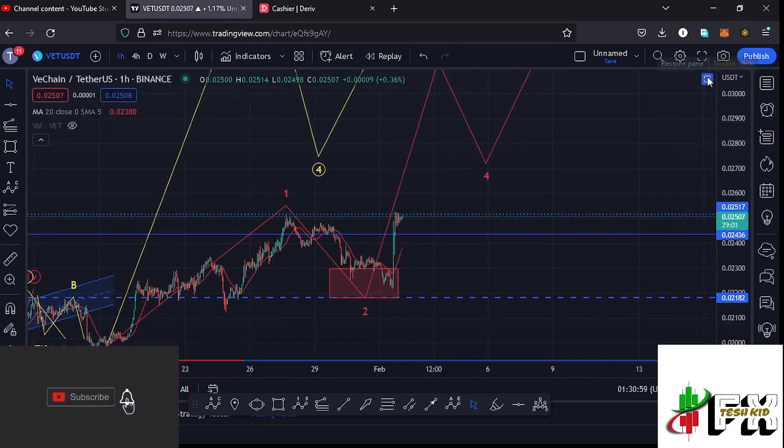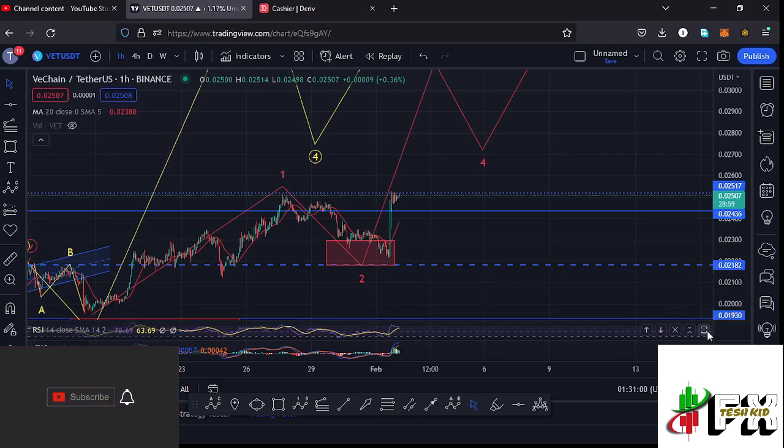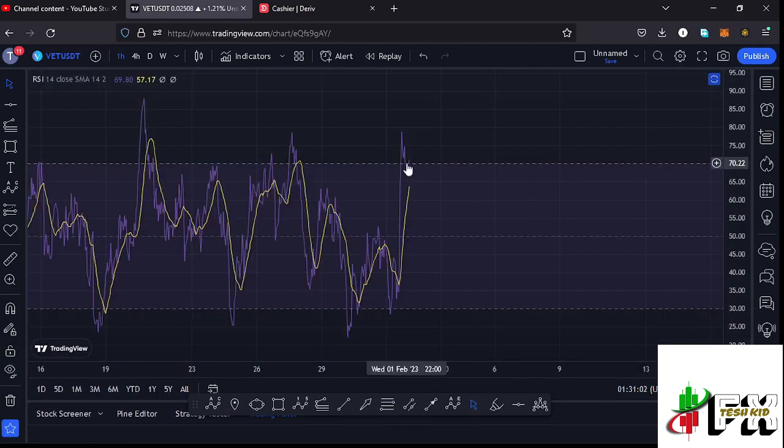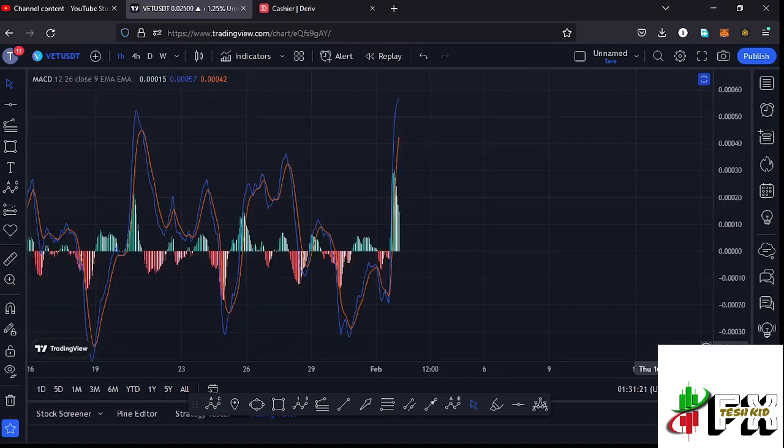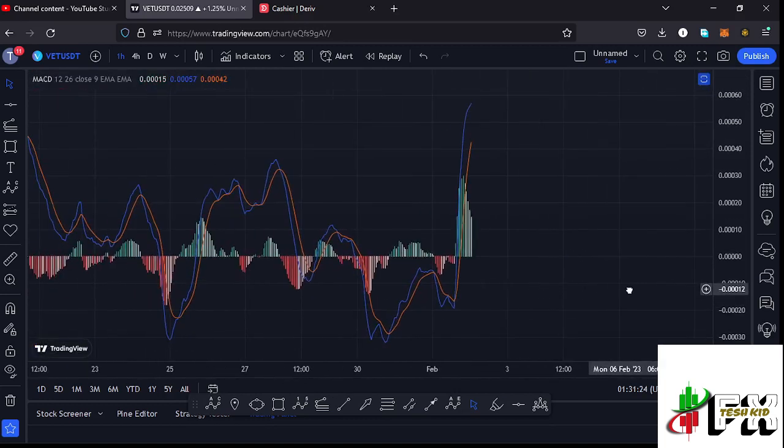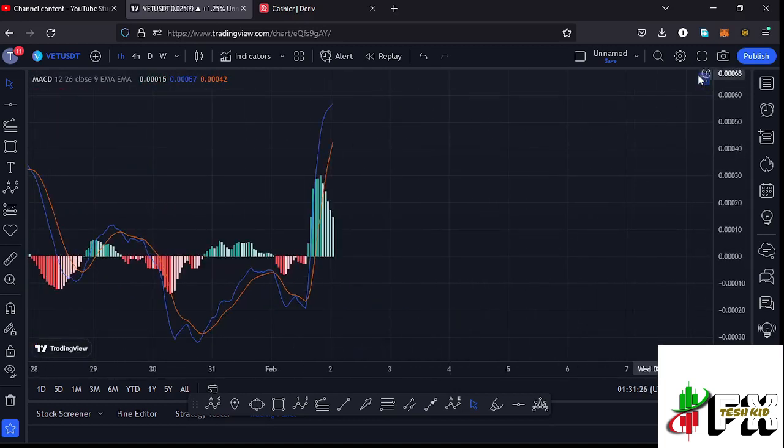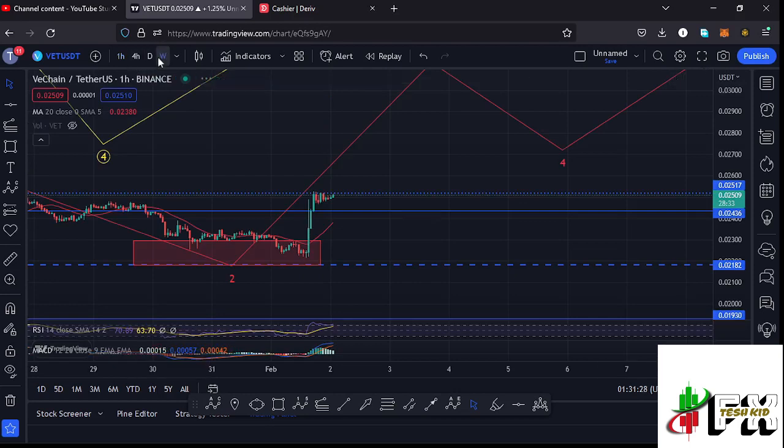And before I give you the long-term scenarios that I'm expecting to play out, allow me to first take a look at the indicators, where you can see that on the RSI we are trading at around the 70 mark, meaning we are almost getting into the overbought region, and that means higher prices to the upper side will still be supported, but we don't have room for us to continue pushing even higher before we get into the overbought region. Also taking a look at the MACD, on the MACD we have been able to print a bullish cross,